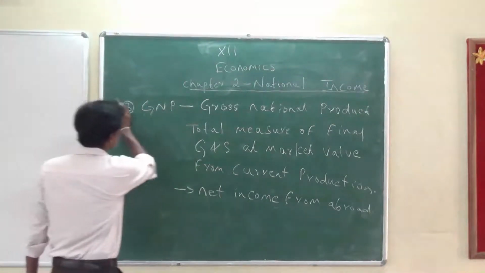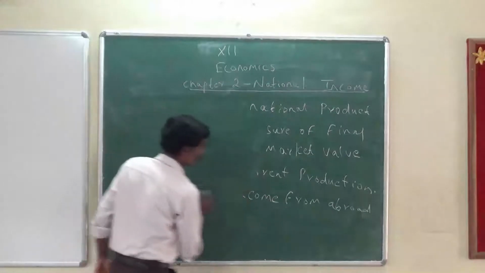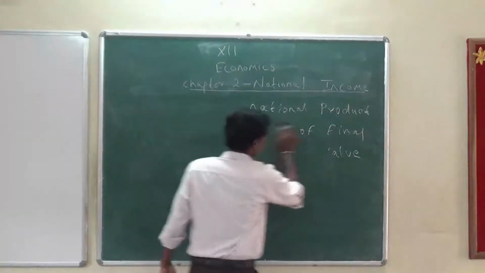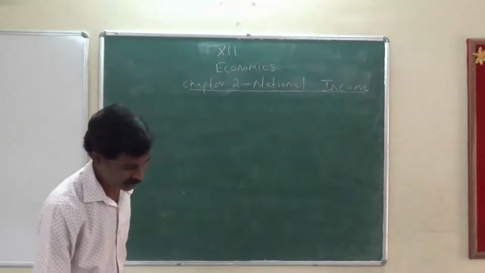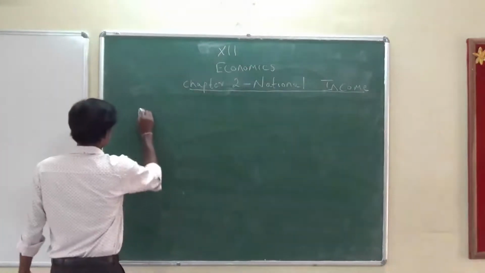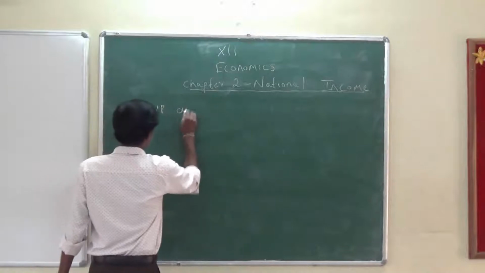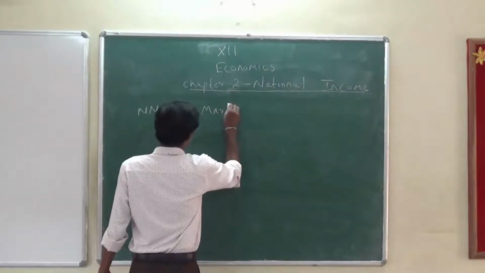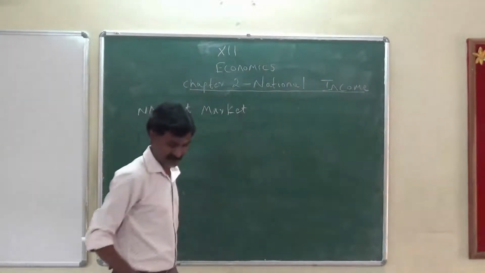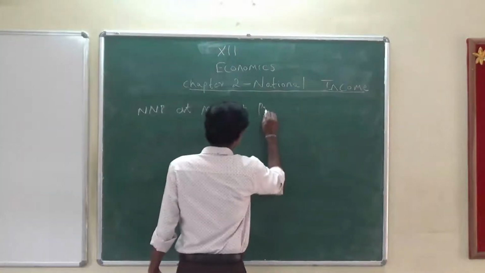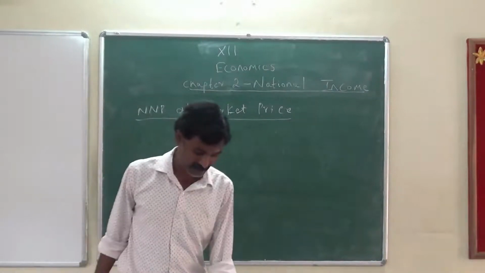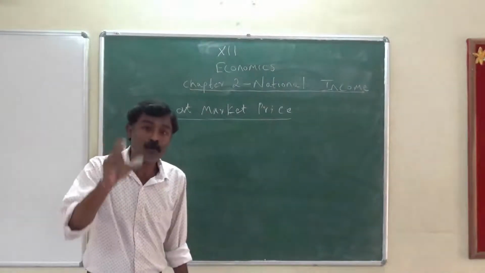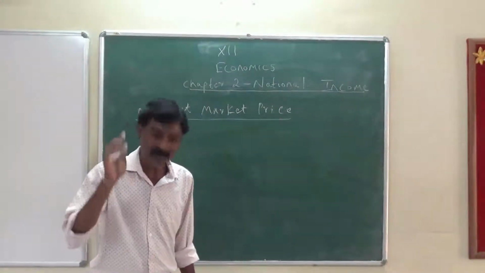Next one is NNP at market price. Now, NNP at market price is the value of net output of the economy during a year.